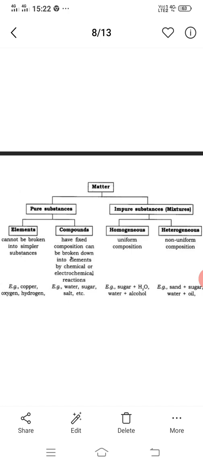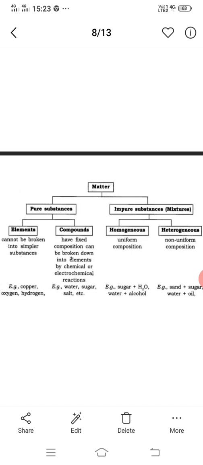Next we move to the impure substances, mixtures. So what are mixtures? A pure substance is anything that contains only one kind of material. Examples would be sugar, water, iron filings. Next, when you mix sugar with iron filings, you can easily see the two solids in the mixture.